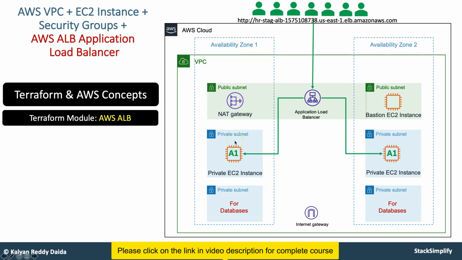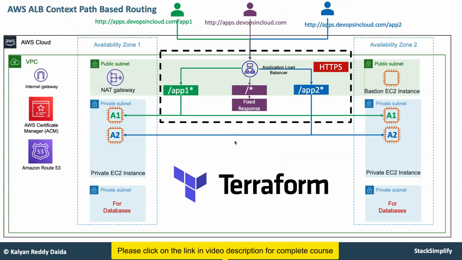Okay, so from there you will move on to the next thing called context path based routing in ALB. You will write your Terraform configuration in such a way that when /* comes, respond with a fixed response, and when /app1* comes, go to the app1 EC2 instances, and when you get the /app2 context path, go to the app2 EC2 instances.